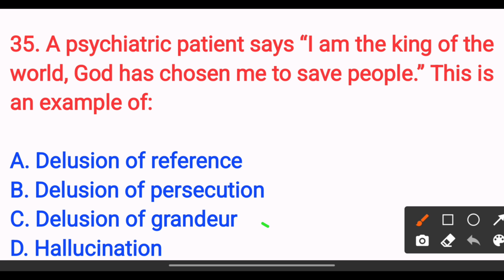option C, delusion of grandeur, because an exaggerated sense of power is known as delusion of grandeur. So the answer is option C. Next,